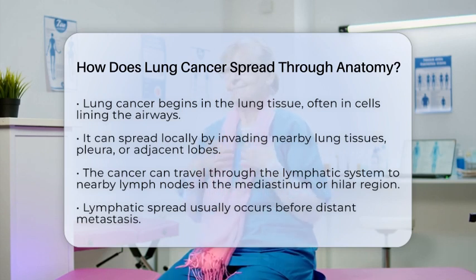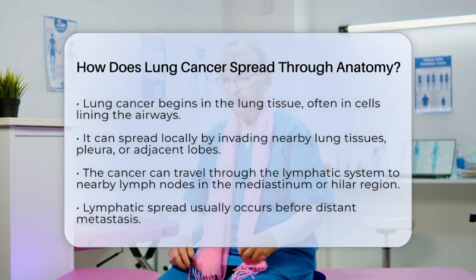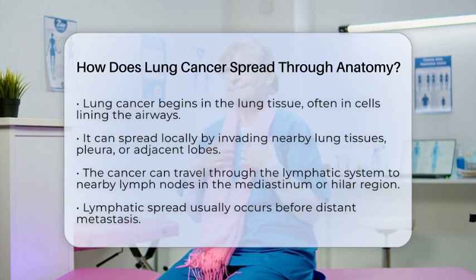This means the cancer can extend into the lining of the lungs, known as the pleura, or into adjacent lobes of the lung. This direct extension is one way the cancer spreads within the lung itself.